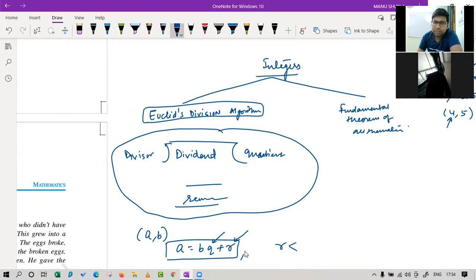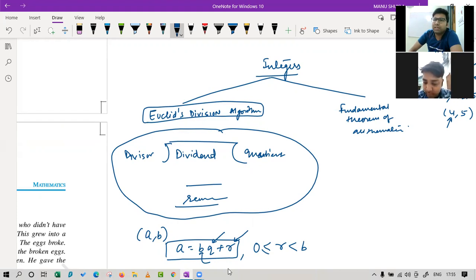Very good. So the divisor is b, and r should be greater than or equal to 0. In some cases, we have a perfect divisor.